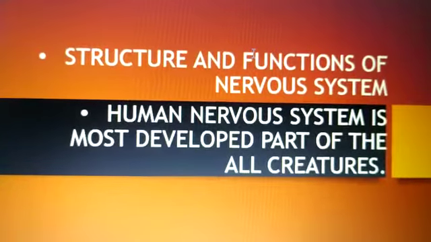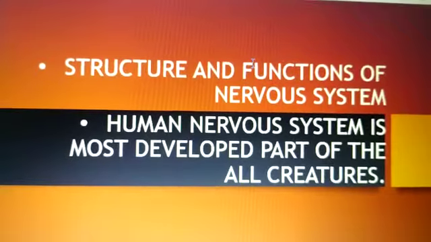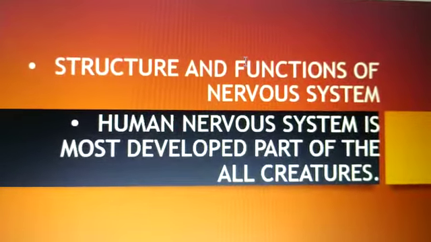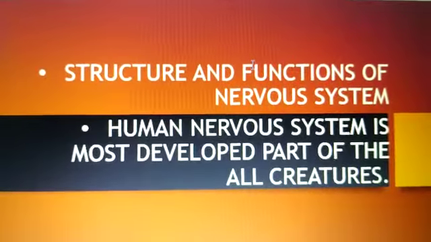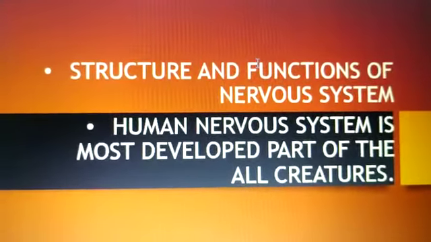Good morning, students. In continuation with chapter number 3, we are going to discuss the structure and function of the nervous system. Since our biological structures play an important role in the organization and execution of behavior, it is important to know the functioning of the nervous system. The human nervous system is the most complex and most developed of all living creatures.